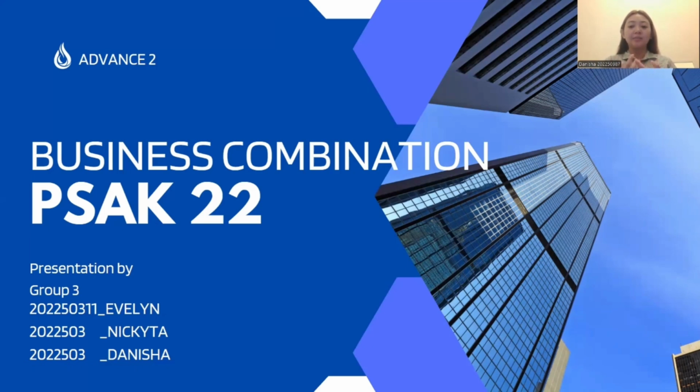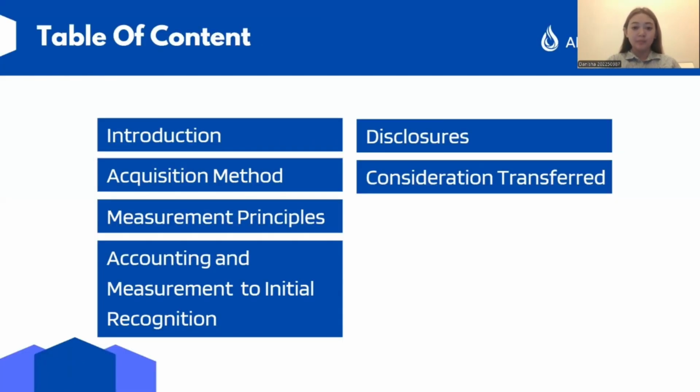We're going to discuss business combination PSAK 22. So here's our table of contents. First one is introduction. Second one is acquisition method. Third one is measurement principles. Next is recognition and measurement of initial recognition. Next is disclosure, and last but not least is consideration transferred.